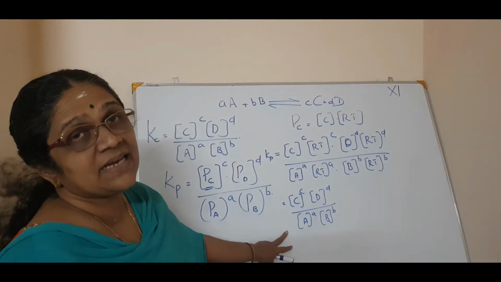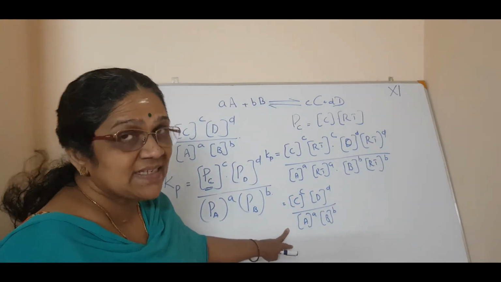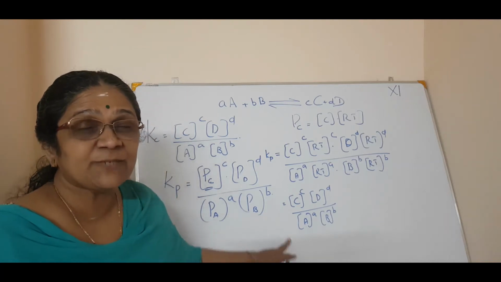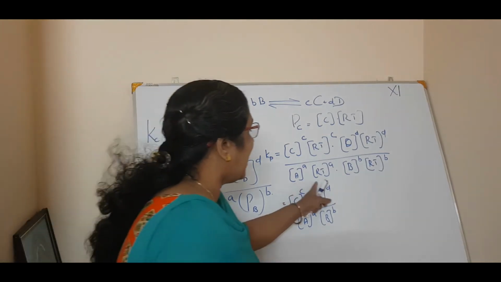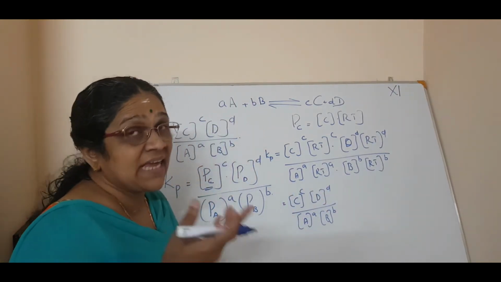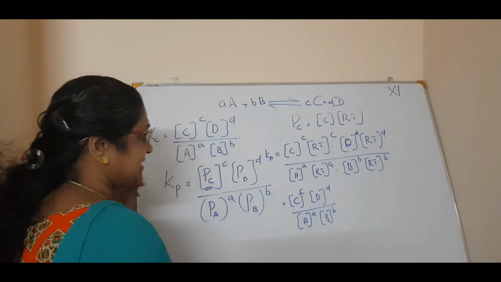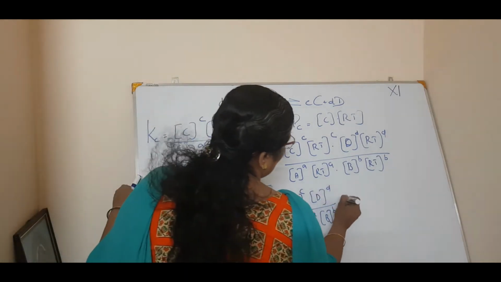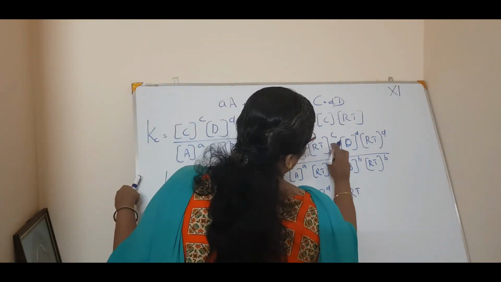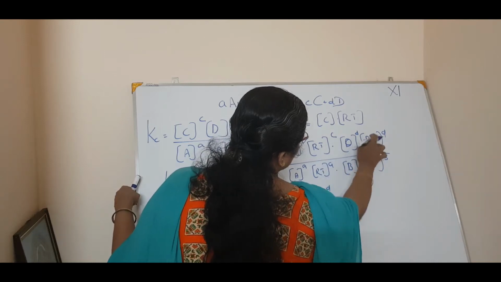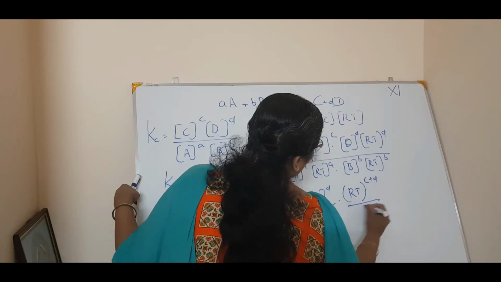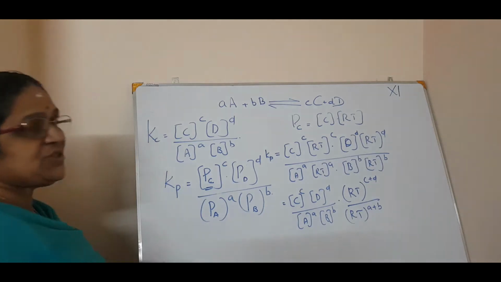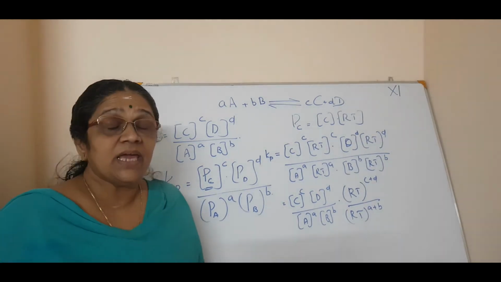Why do I rearrange like this? Because I want to get Kc. I am deriving the expression for Kp in terms of Kc. So anyhow I have to get Kc in that equation. So I am rearranging in such a way that this is Kc, and then what happens? RT raised to m into RT raised to n, a raised to m into a raised to n, is a raised to m plus n. So RT raised to c plus d divided by RT raised to a plus b. See? a raised to n into a raised to m is equal to a raised to m plus n.